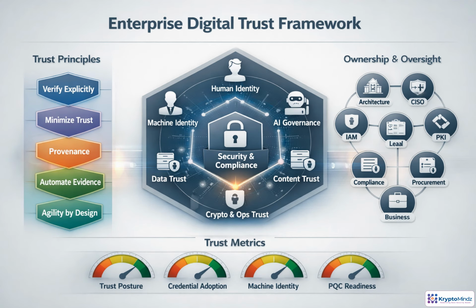An enterprise digital trust framework turns scattered controls into an operating model. Begin with principles. Verify explicitly, reduce implicit trust, prove provenance, automate evidence, and stay adaptable. Then map the trust domains across people, machines, agents, data, content, cryptography, and operations. Ownership is critical. Architecture, security, IAM, PKI, AI governance, legal, compliance, procurement, and business teams all have roles. Finally, measure trust continuously, from posture and credential adoption to machine identity hygiene and post-quantum readiness.